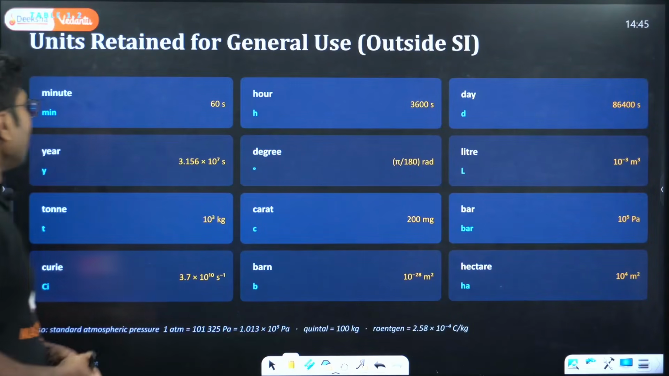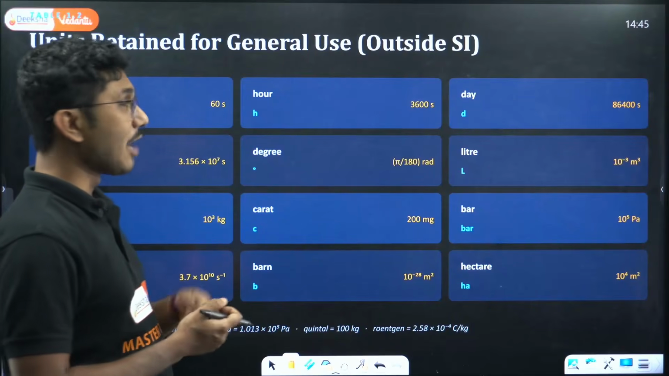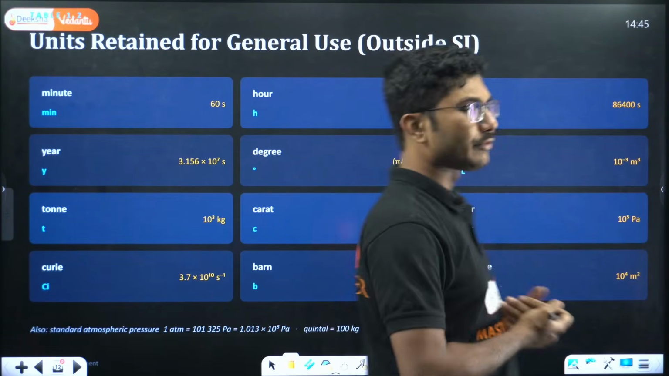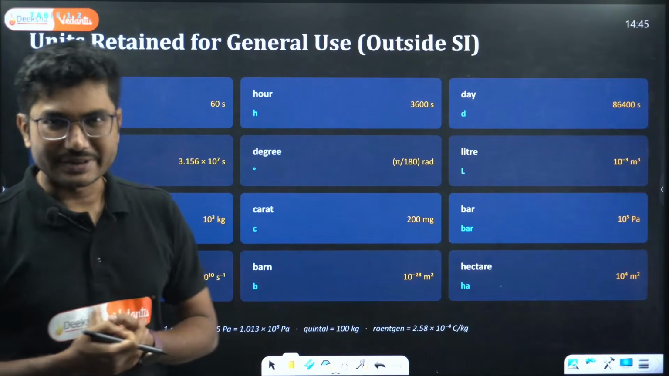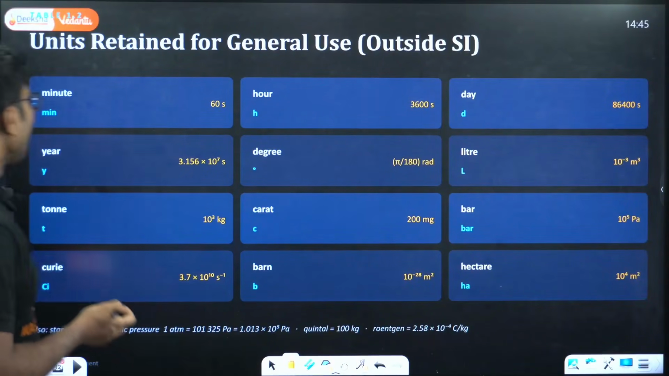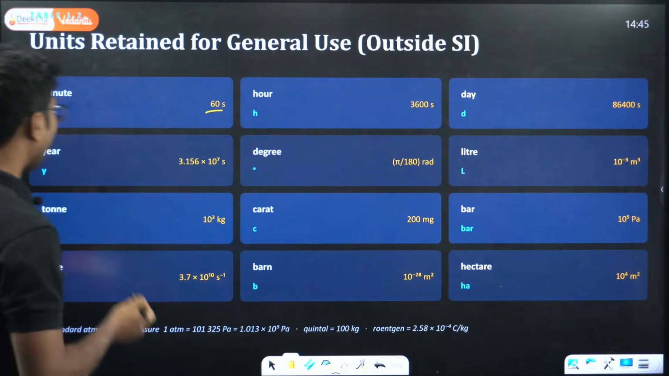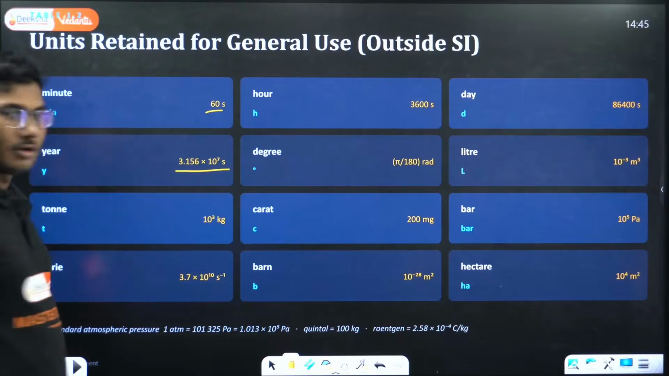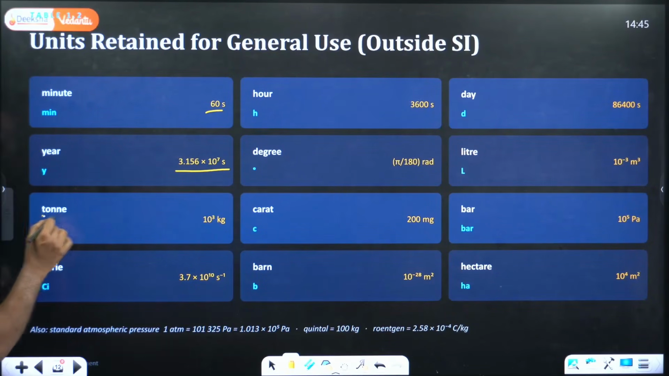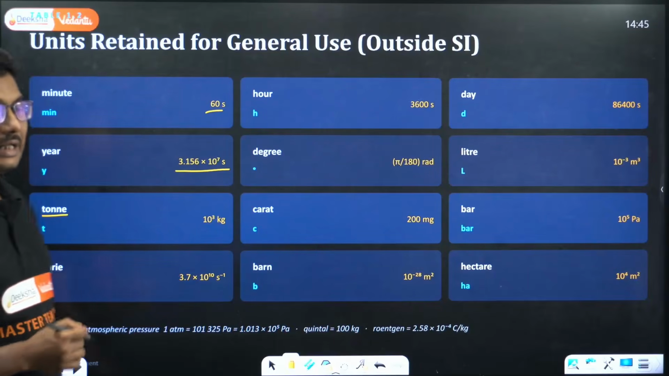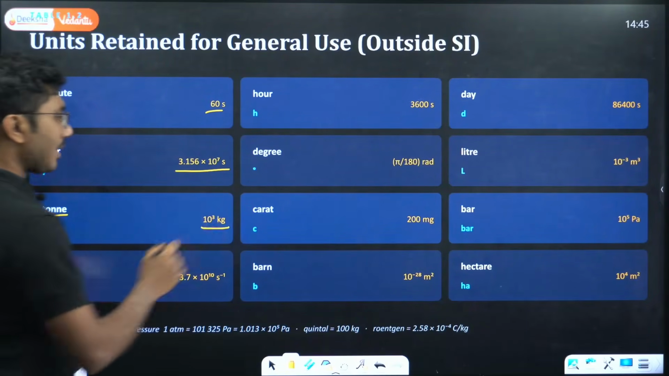Now, units retained for general use outside SI units. Some of the units that we use in our day-to-day life, because in our day-to-day life we do not always use SI units. For example, minutes, like 5 minute, 10 minute. Then we have year, which is also not a standard SI unit. Then tonne, spelled TONNE, which is 1000 kg, that is 10 to the power 3 kg.